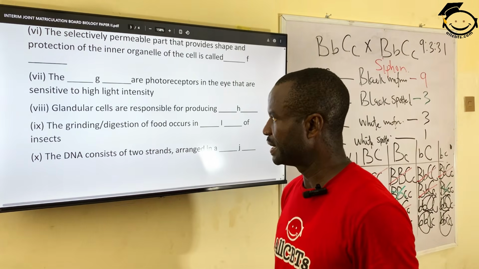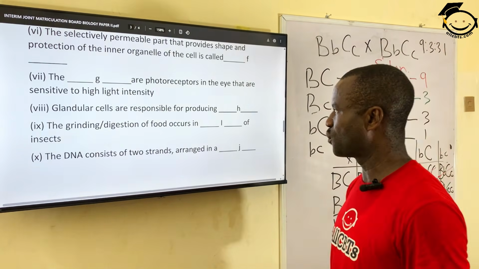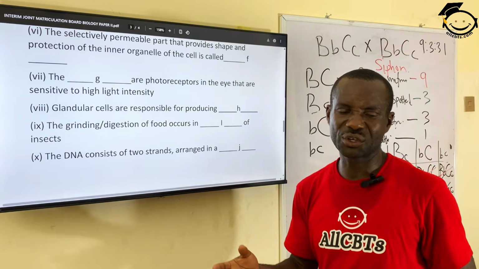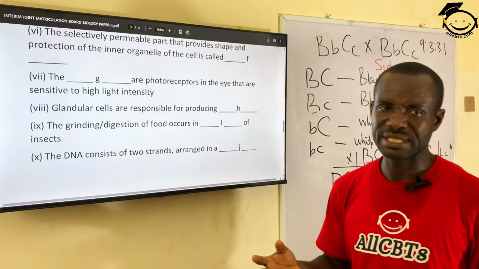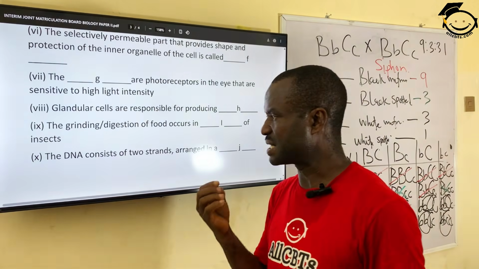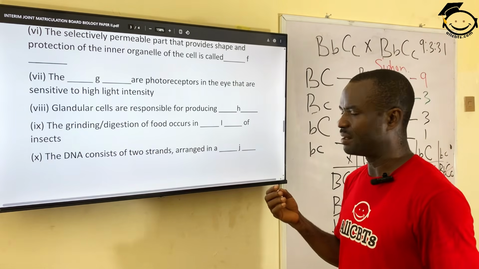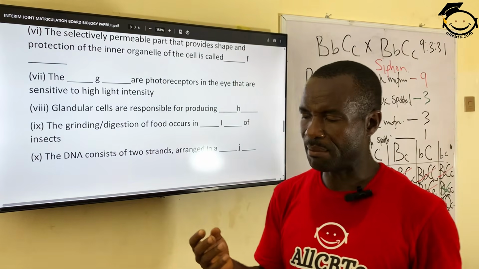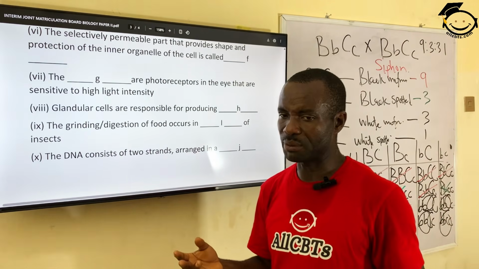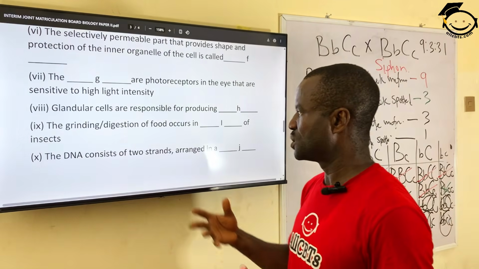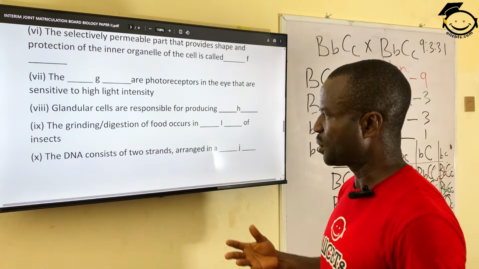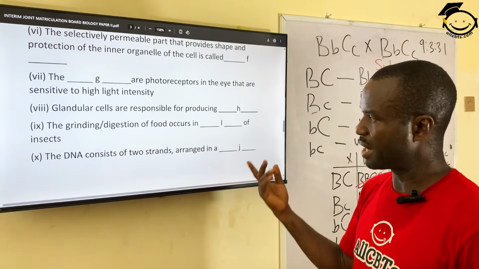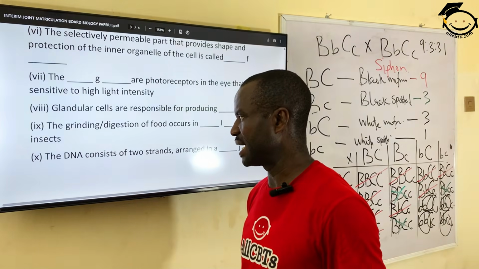Number 9. The grinding or digestion of food occurs in the dash of insect. The grinding or digestion of food starts from what? The mandible, that is the set of teeth of an insect. We call them the mandible. They are mandible, maxilla, and labium. These three together work to begin digestion of food by cutting or grinding the food particles in insect. It's called the mandibles.